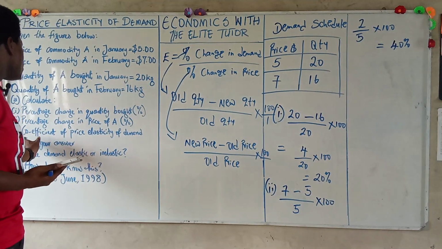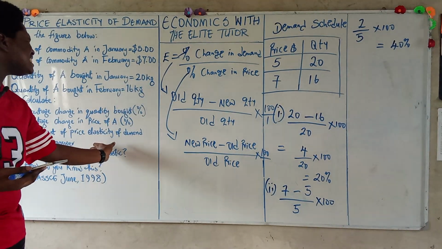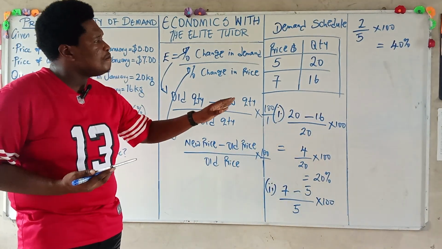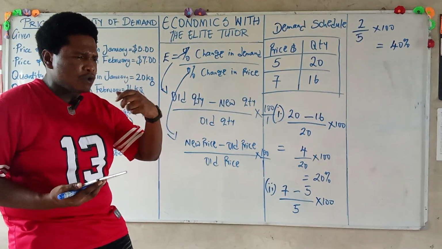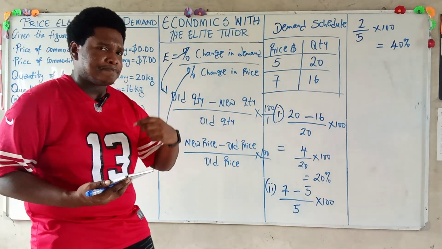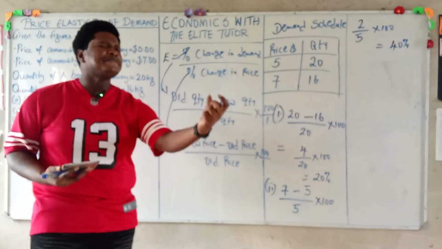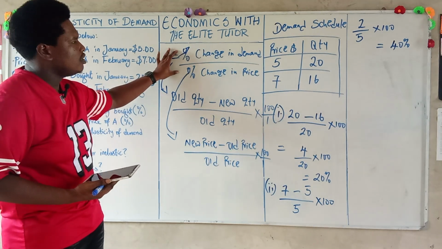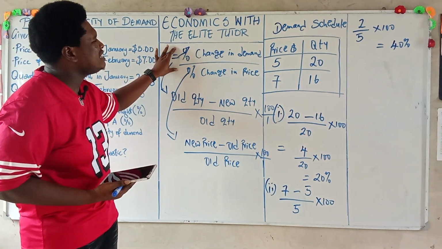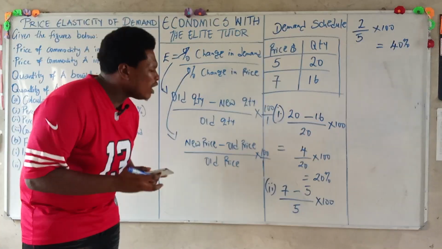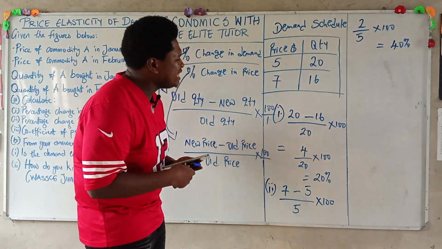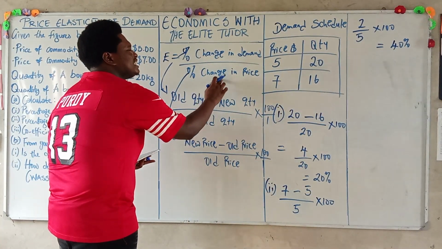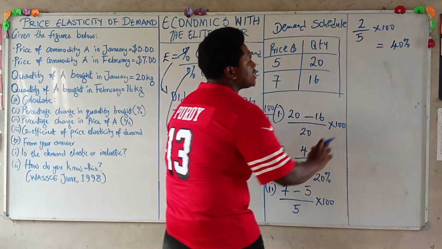Now, II3 says we should calculate the coefficient of price elasticity of demand. We've been calculating percentage change in quantity demanded, and we've been calculating percentage change in price. Now, in order for us to calculate the coefficient of price elasticity of demand, we are going to use a formula which is percentage change in demand divided by percentage change in price. Our percentage change in demand is 20%, and our percentage change in price is 40%.